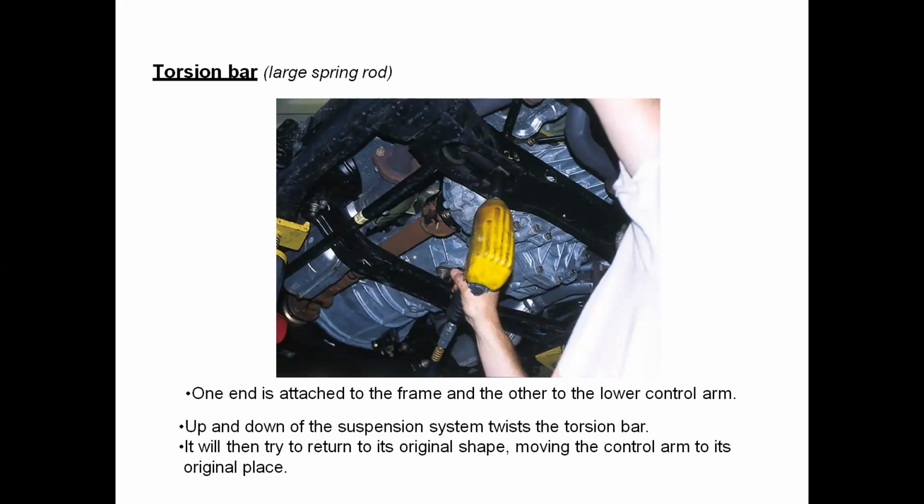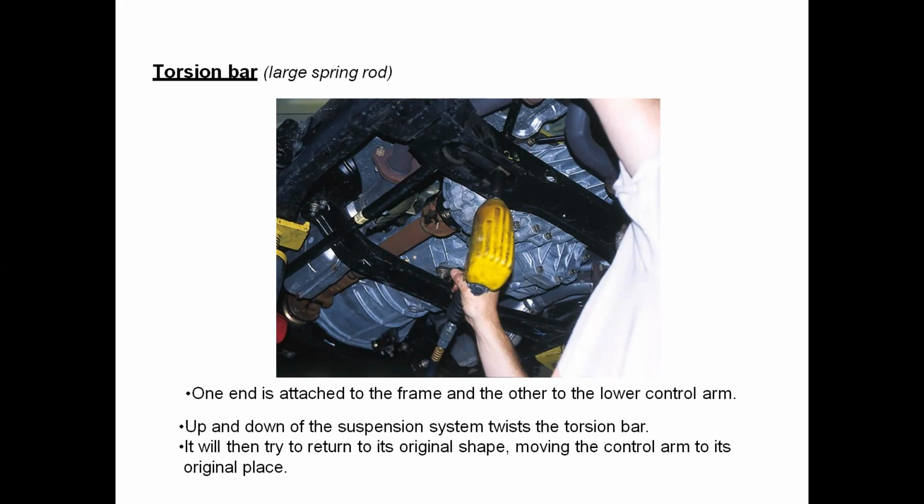It will then try to return to its original shape, moving the control arm back to its original place. And so the shocks and vibrations from dips are absorbed.